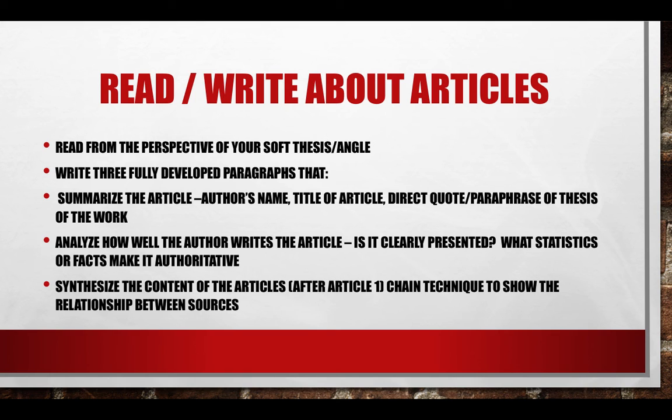Choose an angle. Write 3 fully developed paragraphs that summarize the article: the author's name, title of the article, a direct quote or paraphrase of the thesis of that work, I mean the thesis of the article you're reading. Analyze how well the author writes the article. Is it clearly presented? What statistics or facts make it authoritative? And we talked a little bit about this with our primary source essays. What makes it a good source? What are the things that you're looking for? And then synthesize the content of the articles.